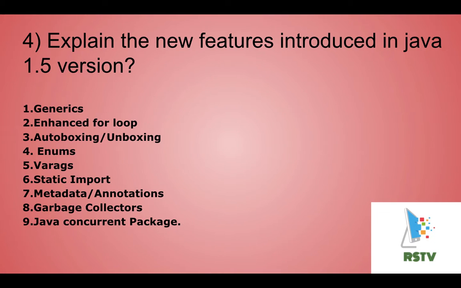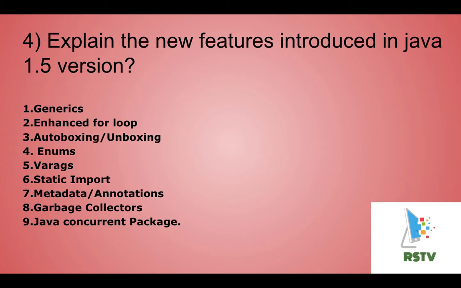If you give these 9 examples, they will agree with that. After this question, they will ask related questions, like what is a generic, or what is auto boxing or unboxing. Based on your answer, they will ask another question. But for beginners they can ask small things, not the bigger ones.